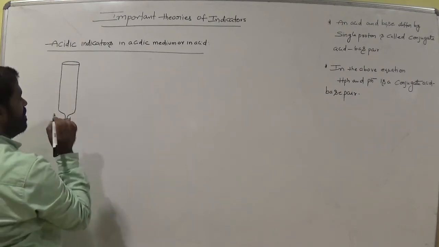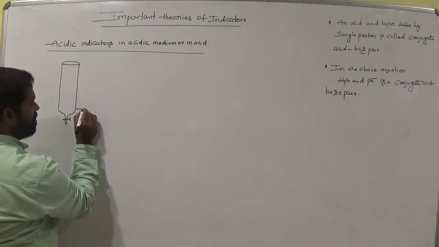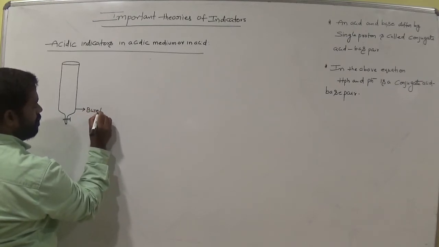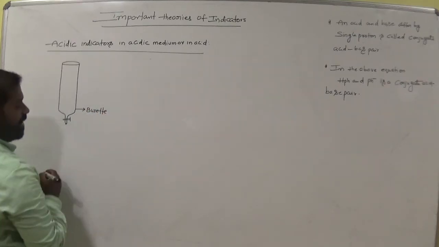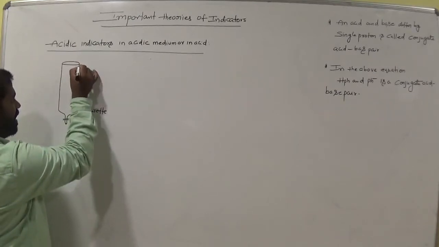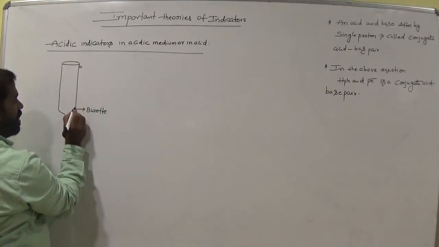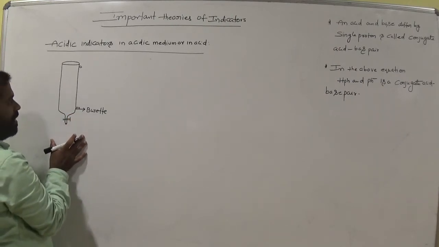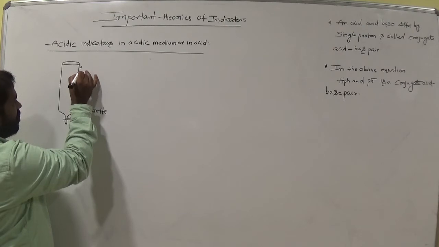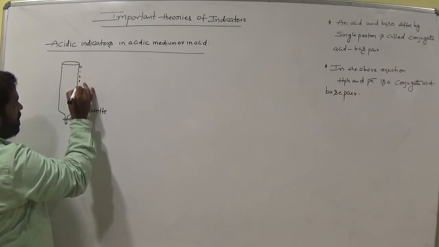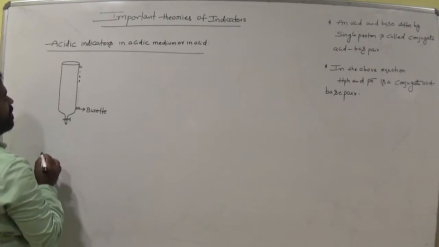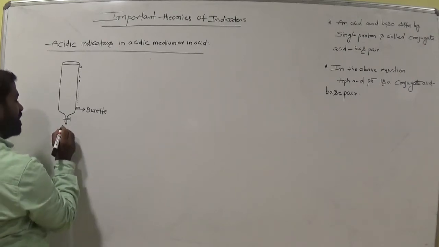This is the burette. What we call it is burette. The reading starts from 0 and goes up to 50 ml, like 1, 2, 3, like that. Okay. Now we have the conical flask.